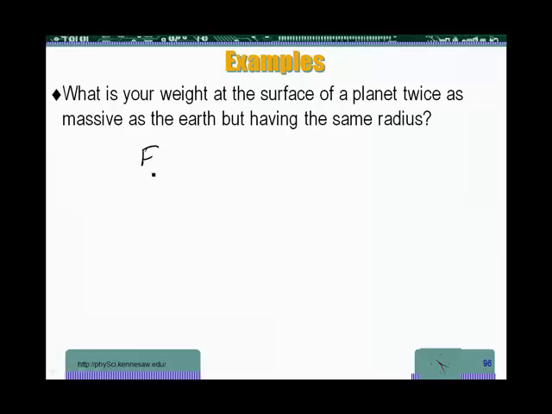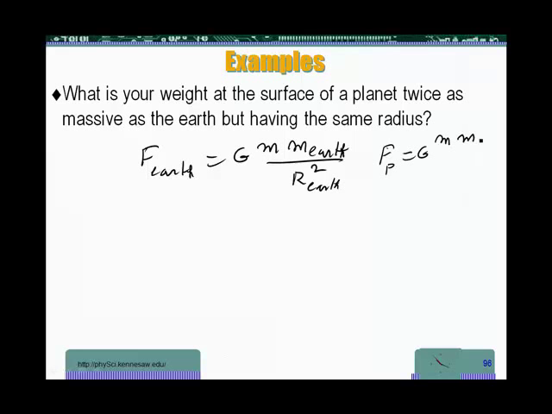The gravitational force on Earth is given by G, your mass of Earth over radius of Earth squared. The expression on another planet, I'm going to just write P, is going to be G, your mass of the planet over radius of the planet squared.